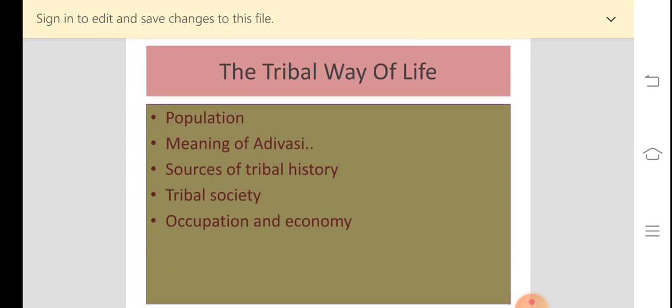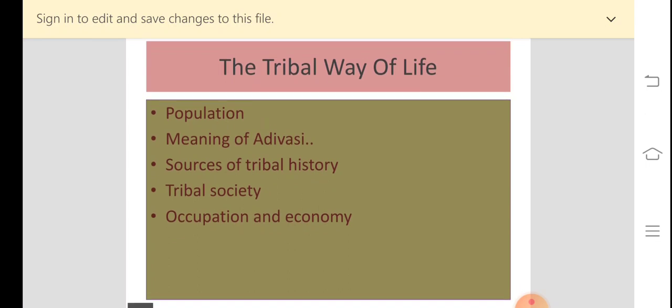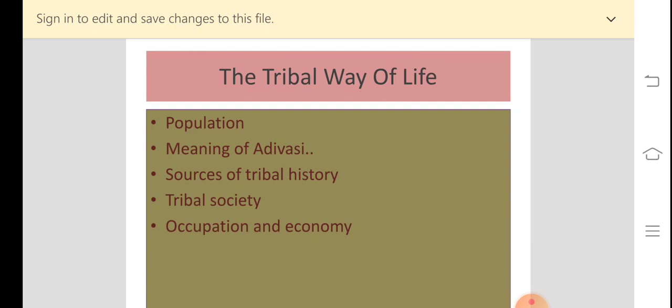Now one more occupation you will come to know about is jhum cultivation. What is that called? Jhum cultivation or shifting cultivation. Now which communities? The tribal communities that were inhabiting the hilly and forested regions of northeast and central India. Where it was possible for them to engage in cultivation, there they cultivated the land, and this is called jhum cultivation or shifting cultivation.